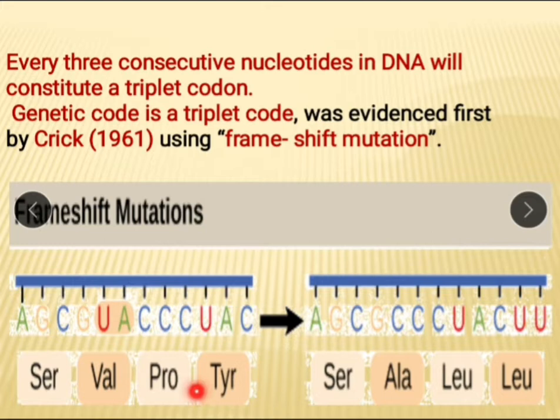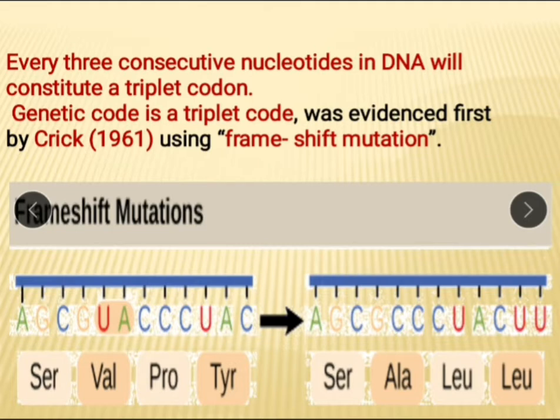Means the whole frame changes, the whole mRNA changes. That is, see here, amino acids valine, proline and tyrosine. Here alanine, leucine and leucine.